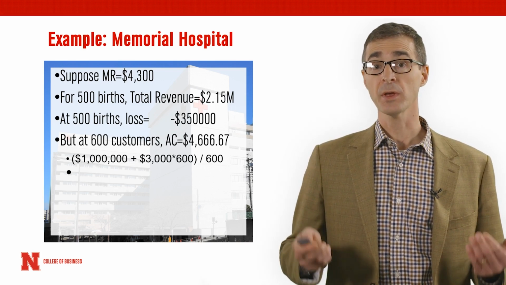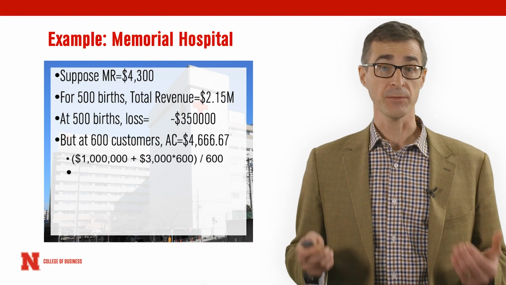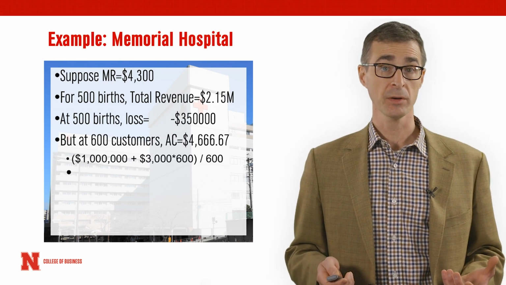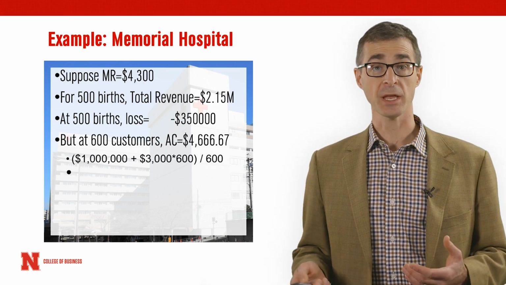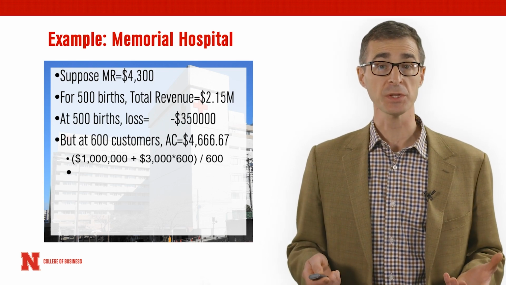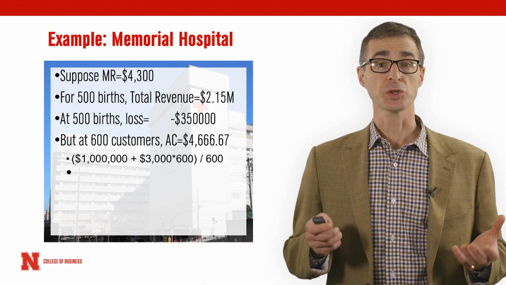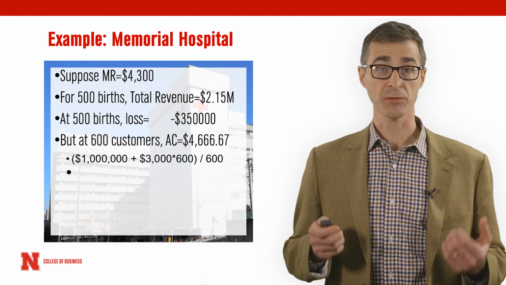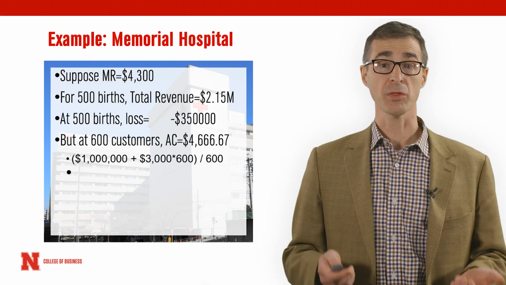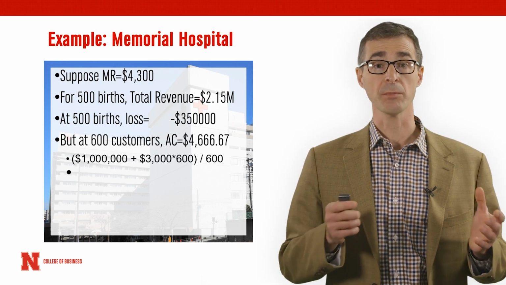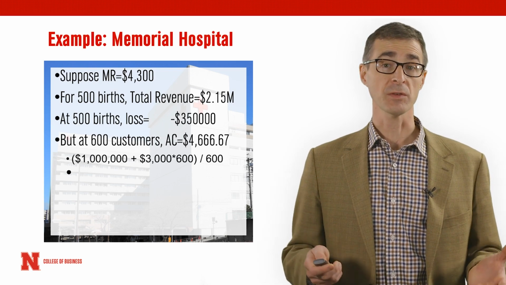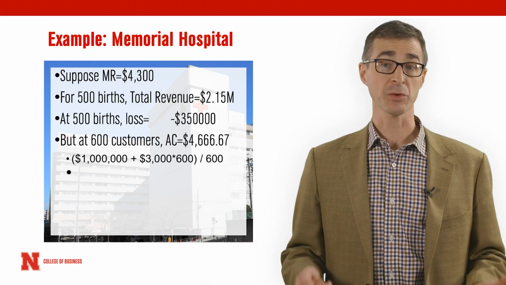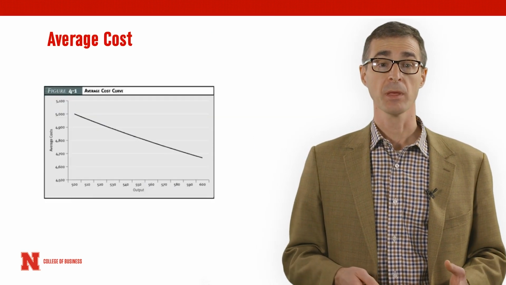At 600 births, it's not difficult to show that the financial loss would have actually shrunk. And if output were expanded sufficiently far, the profit could actually be turned from a negative to a positive. Economically, the intuition there is each additional birth shrinks that financial loss by $1,300. Why? Each additional birth brings in $4,300 while costing only $3,000. So by actually focusing on marginal revenues and marginal costs, we can see that the marginal revenue does in fact exceed the marginal cost, and it would be profitable or increase profitability to expand output.